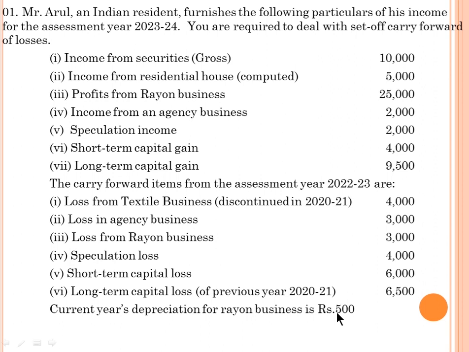See my dear, the current previous year. Do you know what our relevant previous year is? Our previous year is 22-23 and the assessment year is 23-24. Now we are going to work out the problem. Before you work it out, just recall all the provisions in set off and carry forward.